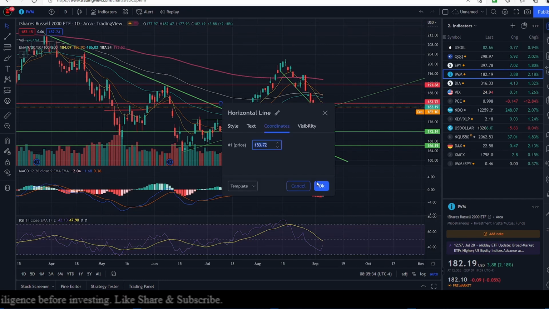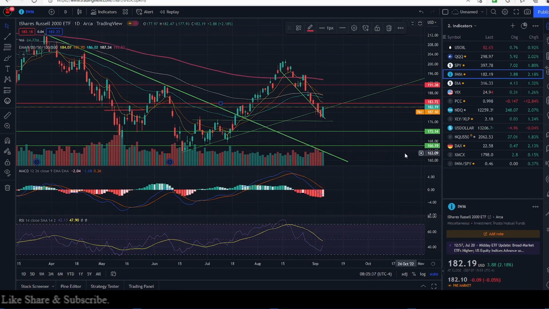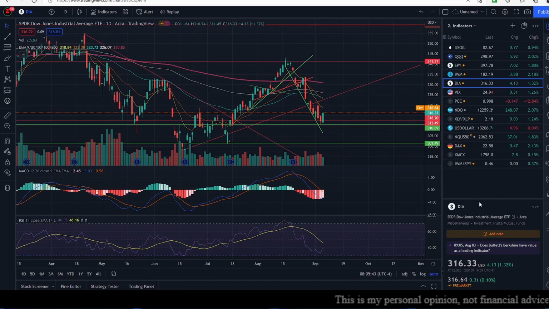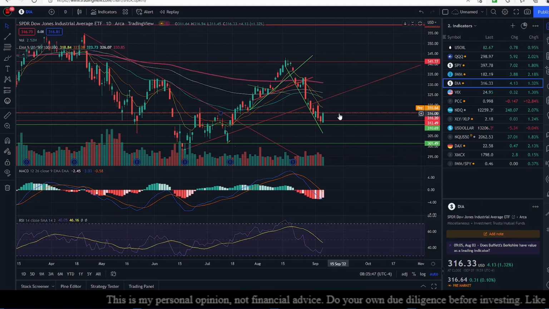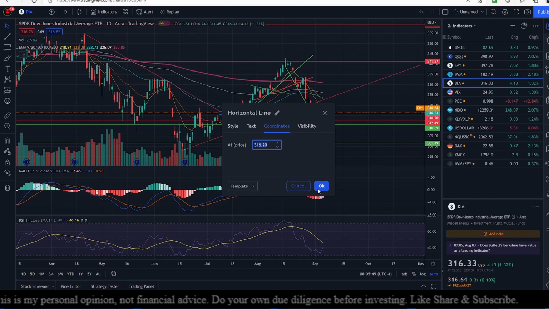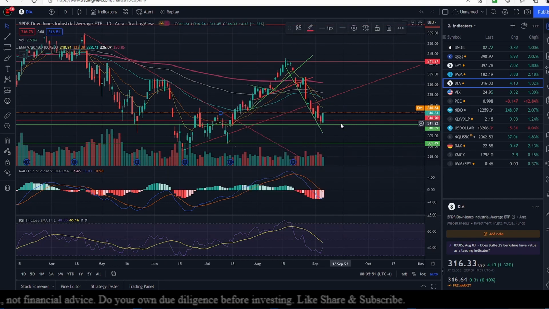Our resistance is going to be at 183.72, followed by the 9-day exponential moving average at 184.07. The Dow Jones Industrial Average is up 0.10% today, and it's above our resistance of 316.20. Right now it's at 316.64.